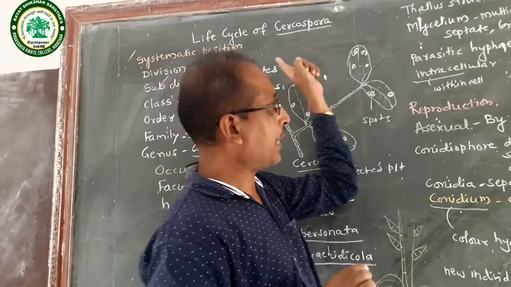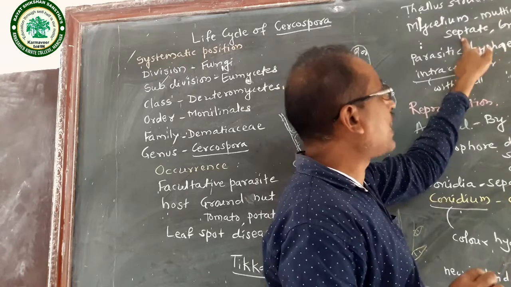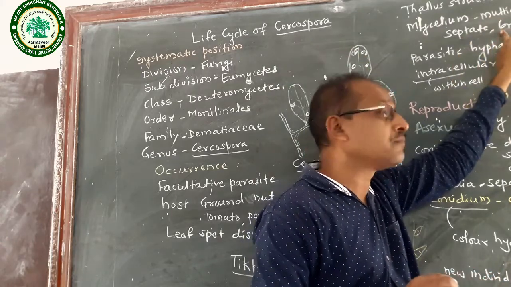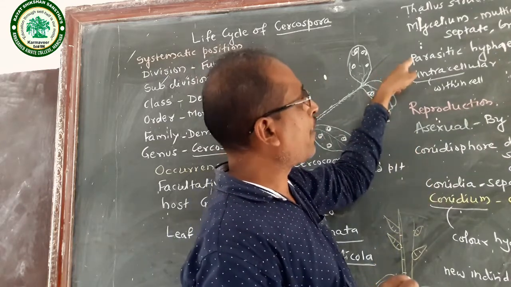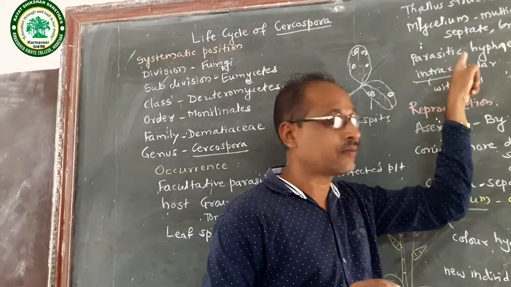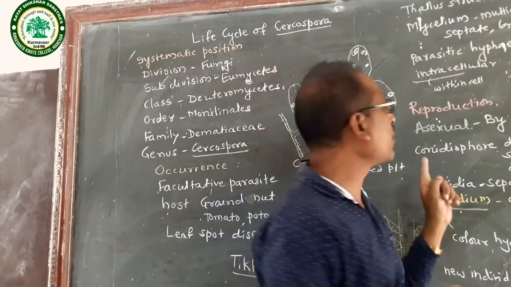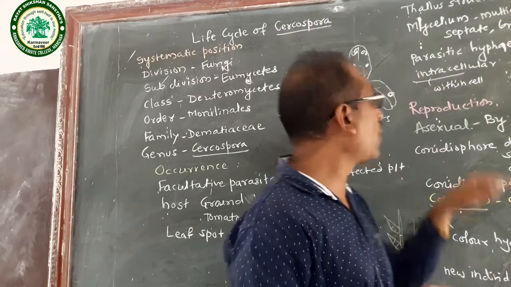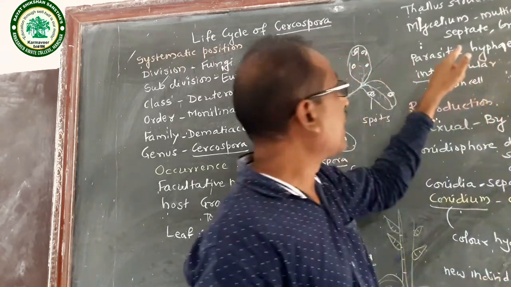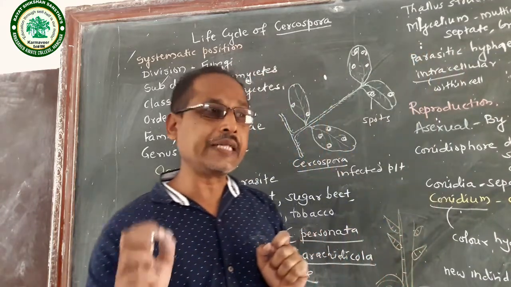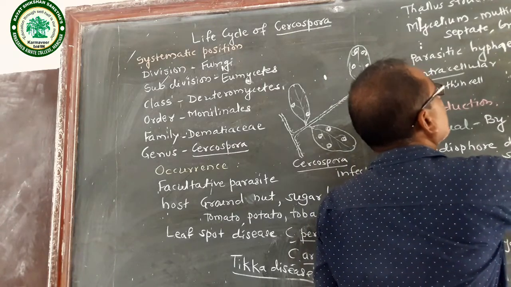In Cercospora, the hyphae are multicellular, septate and branched. These hyphae are parasitic and intracellular, meaning within the cell or inside the host. The hypha at the tip forms a knob-like structure.